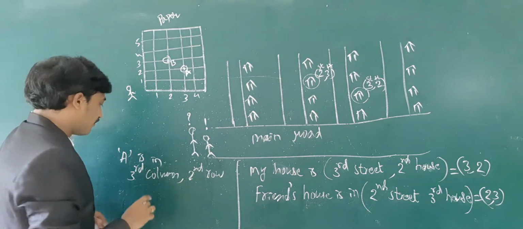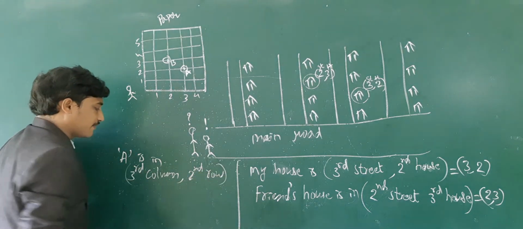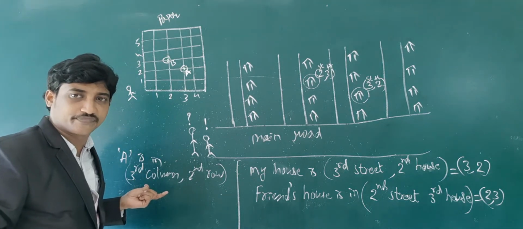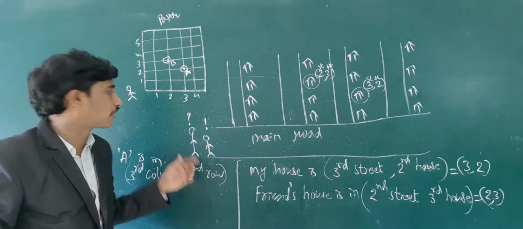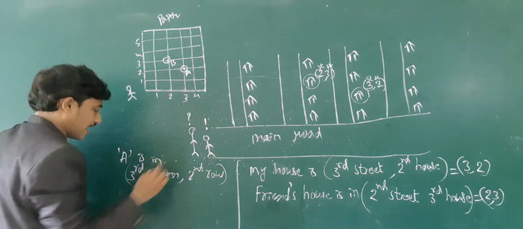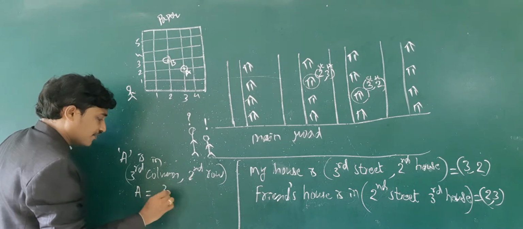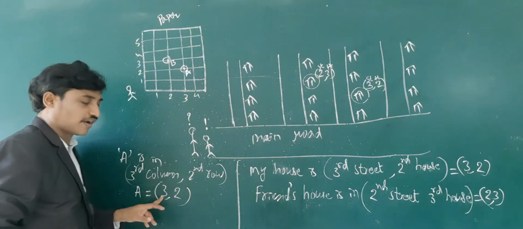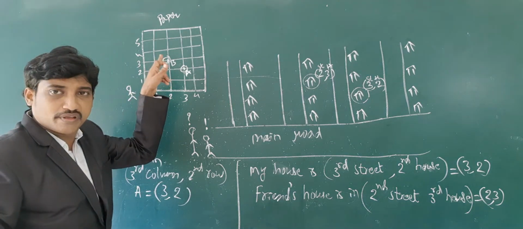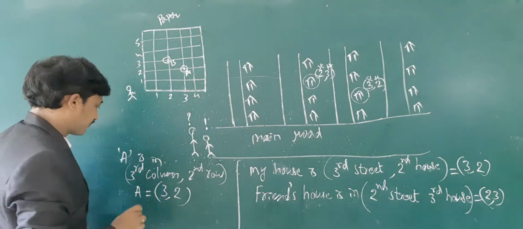So to describe the position of A, we need two details: column number and row number. That is, third column, second row. So we can write A as 3, 2. And one more, let us describe the position of B.